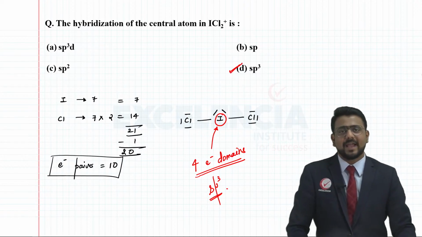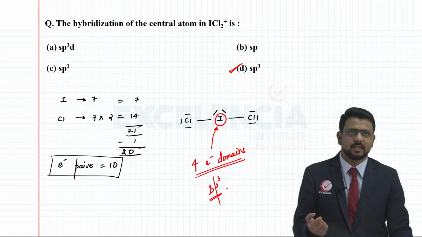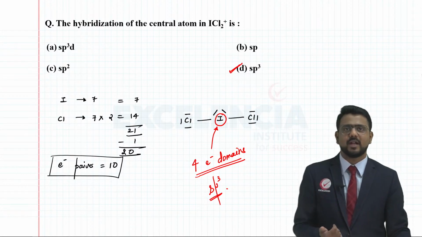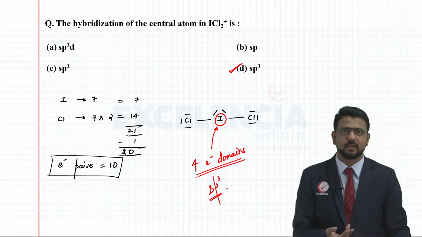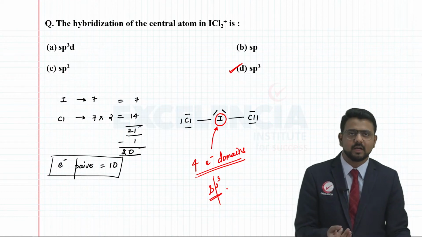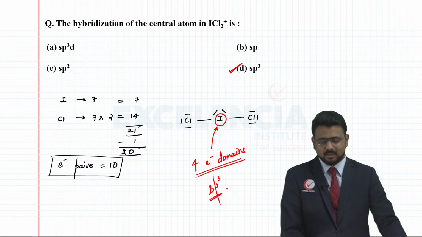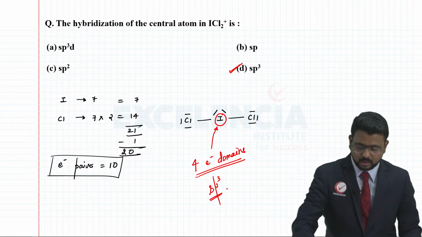So likewise, you can be asked different such questions based on the concept of hybridization. How many bond pairs, how many lone pairs are there? Please have a clear understanding of how to draw these Lewis structures. Okay. Now moving on with the next part, next question here.